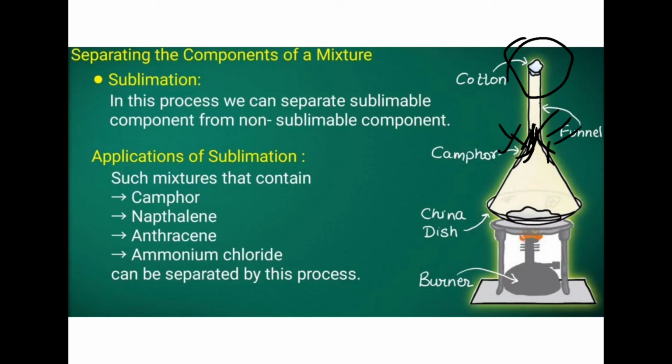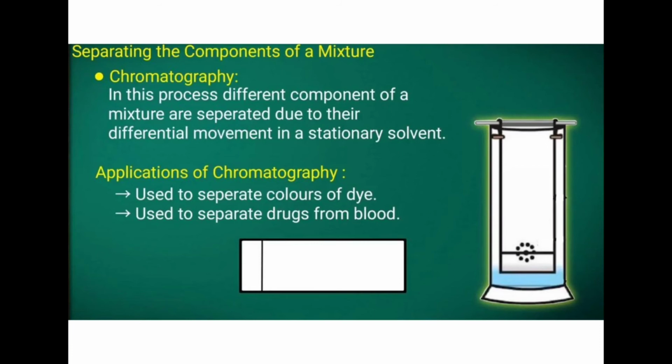Okay, then we can look at the next one. The next separation is by chromatography. So what is chromatography? In this process, different components of a mixture are separated due to their differential movement in a stationary solvent. I will explain how this works. This is a chromatographic paper. Actually there are many types of chromatography. First you understand paper chromatography, where one chromatographic paper is there.